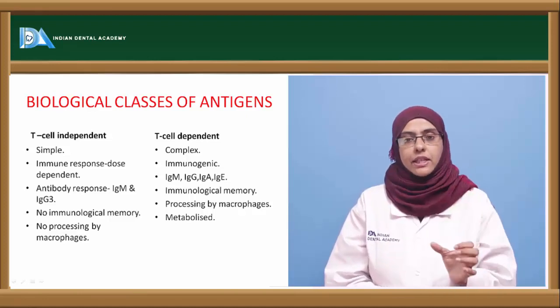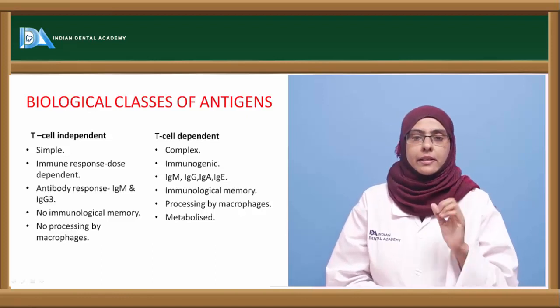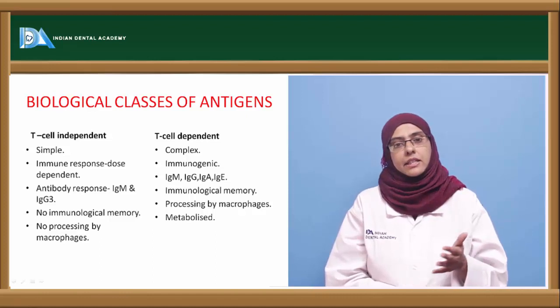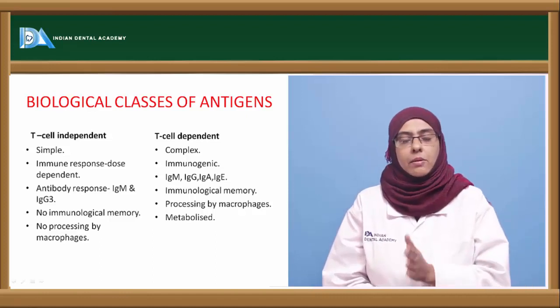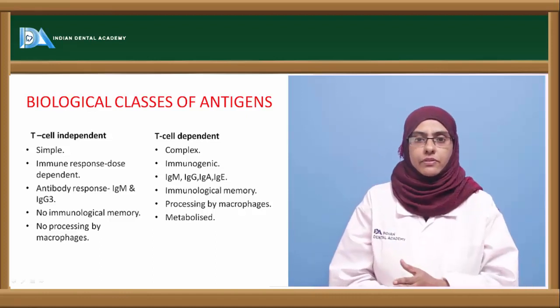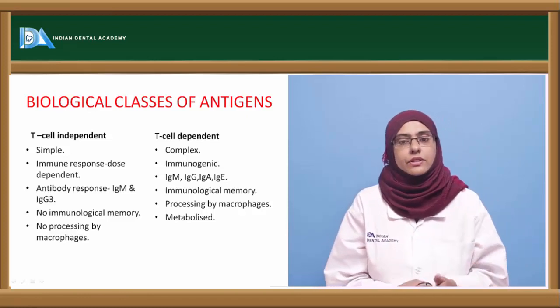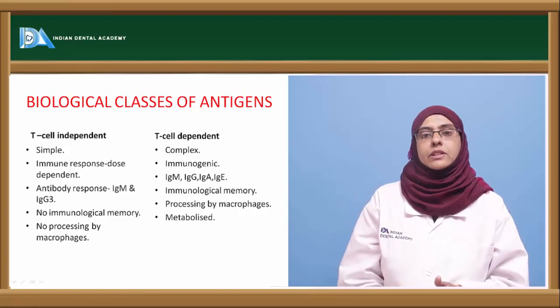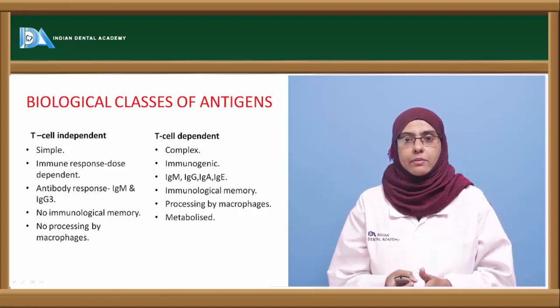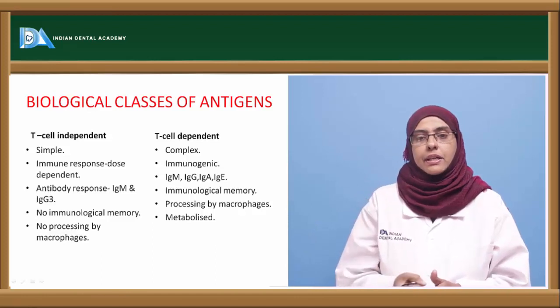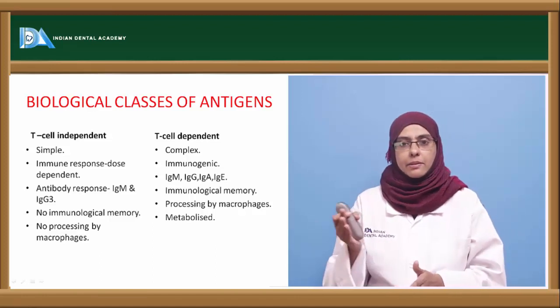It is a T lymphocyte that produces the cytokines that help to activate the other cells of the immune system. But there are certain antigens that can directly activate the B lymphocyte without taking the help of a T lymphocyte. So depending upon whether they directly activate the B lymphocyte or involve the presence of a T lymphocyte, you can classify them into two major classes. One is called T cell independent antigens and the other T cell dependent antigens.